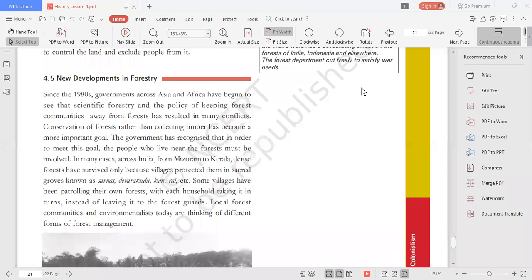Governments across Asia and Africa have begun to see that scientific forestry and the policy of keeping forest communities away from forests has resulted in many conflicts. Not only were the people unhappy, but there were many implications for the environment also, because of the wars, too much cutting of trees, and introducing forest management with more and more plantations of some specific species of plants and trees, just like in the case of India. Conservation of forests rather than collecting timber has become a more important goal.